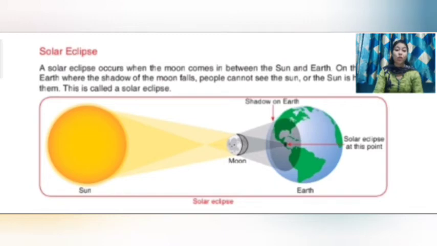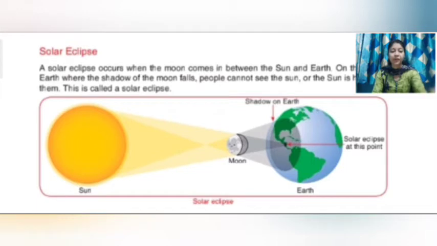Now we will revise solar eclipse. A solar eclipse occurs when the moon comes in between the sun and the earth. As you can see in the picture, on the place on earth where the shadow of the moon falls, people cannot see the sun. Okay. So where the moon's shadow falls on earth, people will not be able to see the sun, and the sun is hidden to them. So this is called solar eclipse.